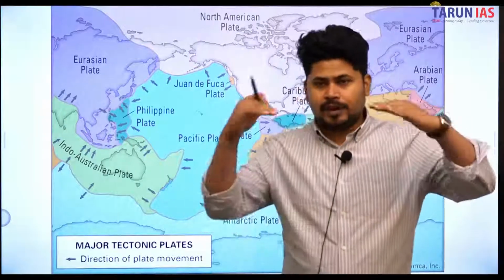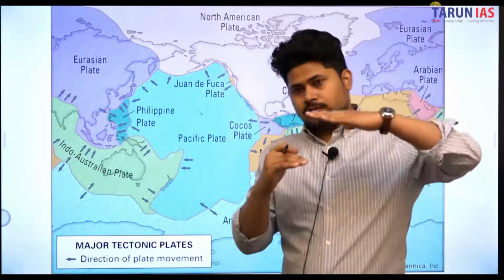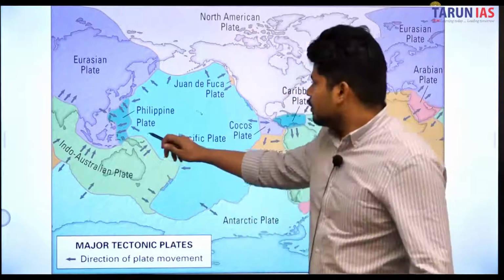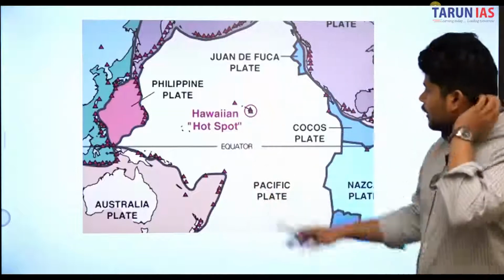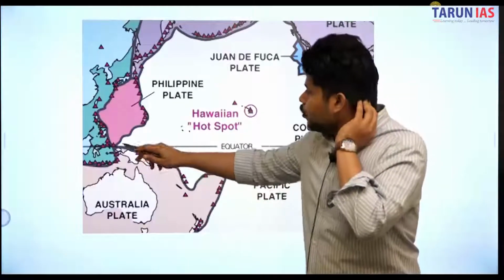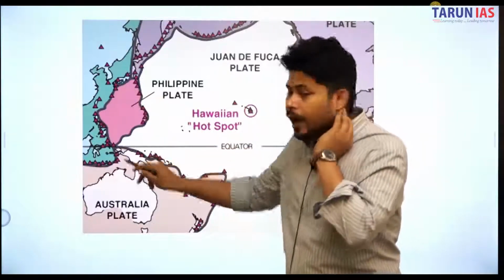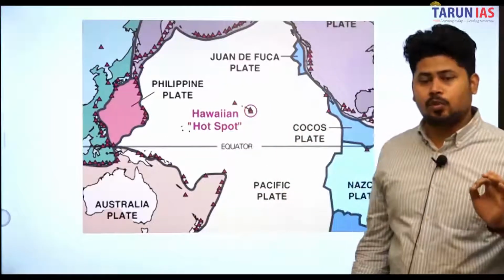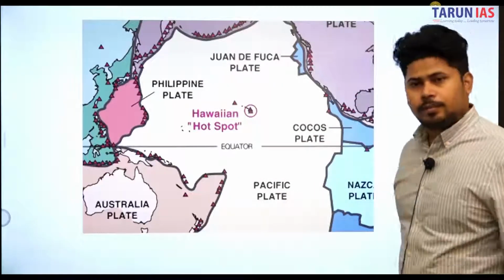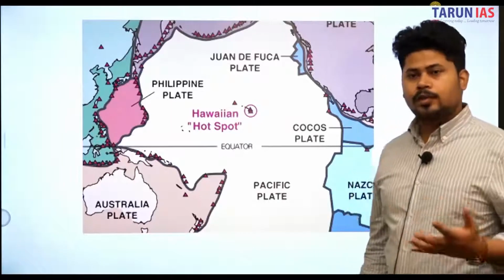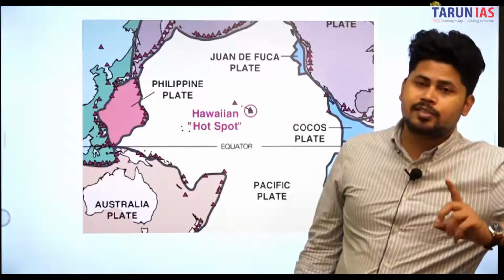Okay, Pacific Plate is subducting and Eurasian Plate is heavier. Okay, so it is on the top of it, but यहाँ पे volcanic eruptions हुए for millions of years. Again, if you look at this, ठीक है, Philippine Plate, all these islands that you can see in triangles, okay, all these are very high hotspots of volcanic eruptions. Okay, and this is called the what? Pacific Ring of Fire. I hope you understood why Pacific Ring of Fire is called a Pacific Ring of Fire, due to excessive volcanic action.